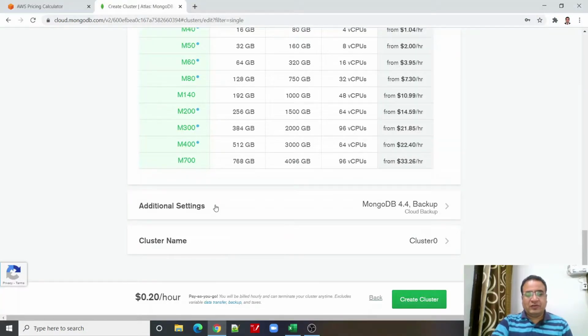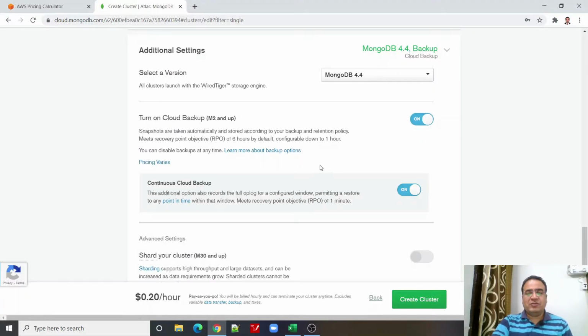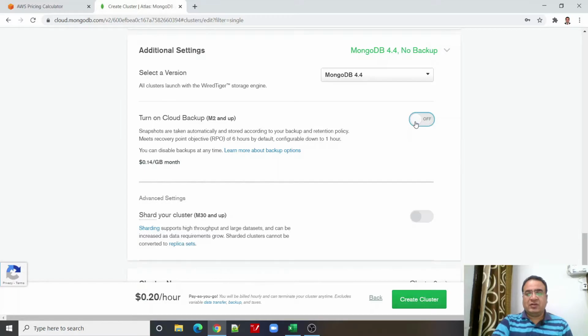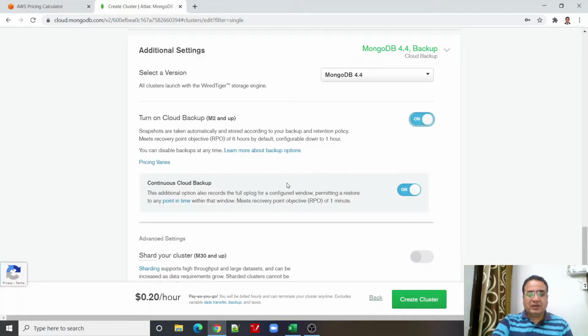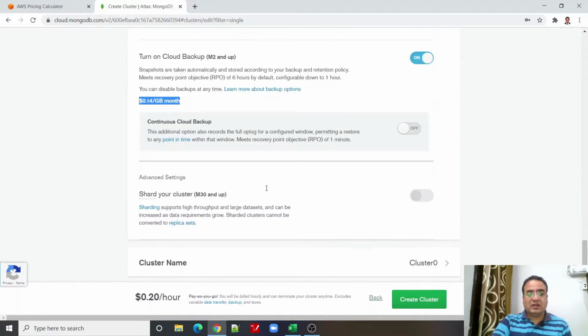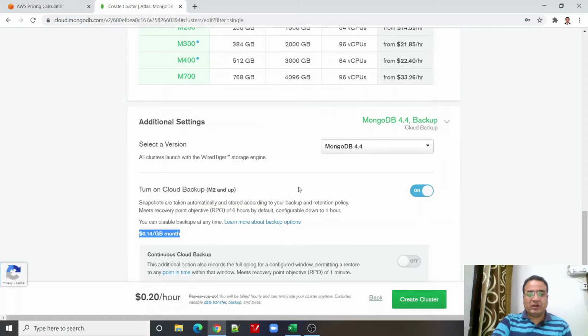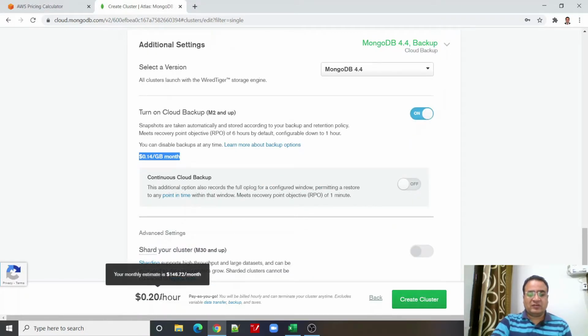Now if you see, if we select other options in MongoDB Atlas like enable or disable backup, it can change our costing also, which will be additional cost. If you see here, $0.14 per GB per month, that is going to be added, but that is not the cost of our cluster, that will be additional cost.